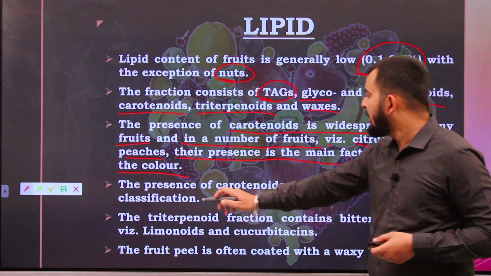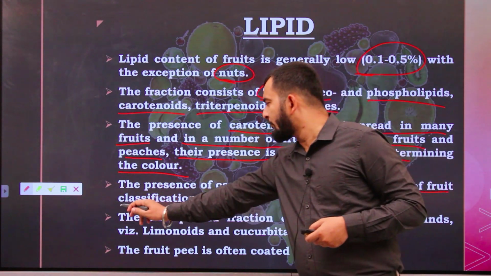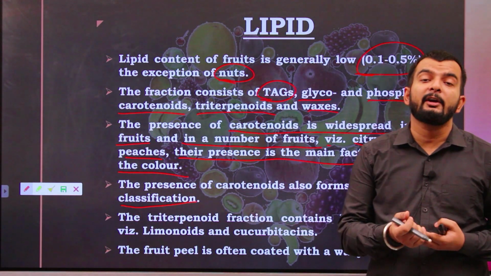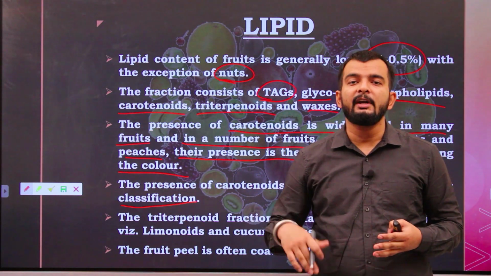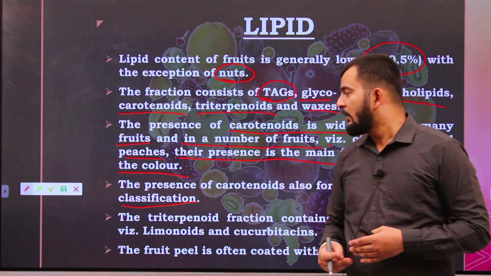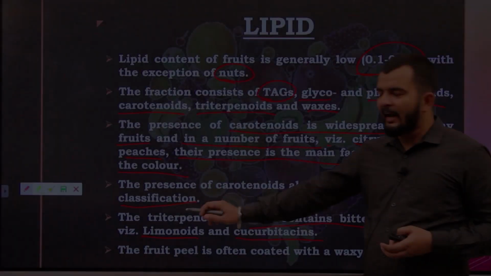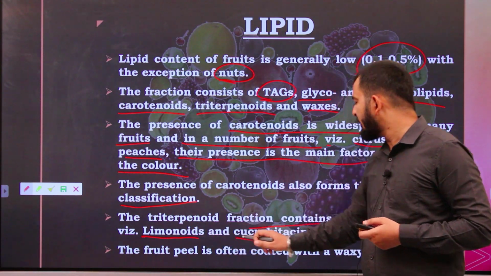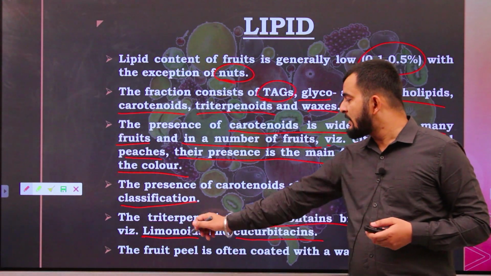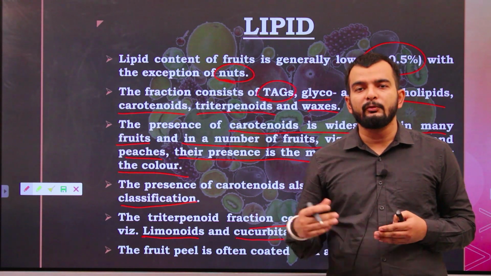Coming to the next point, the presence of carotenoid also forms the basis of fruit classification, that is, based on what type of carotenoid is present. So we can classify the fruit into different categories. We'll study about this later. The triterpenoid fraction contains bitter compounds, which are limonoids and cucurbitacins. These are the ones which sometimes give a bitter or astringent taste to the fruit.